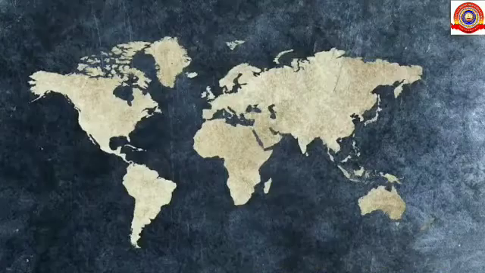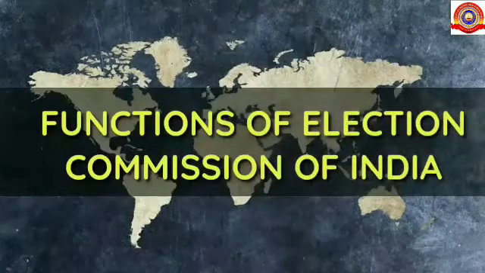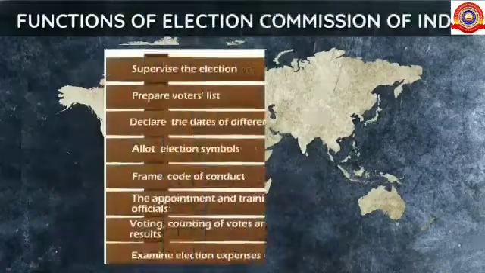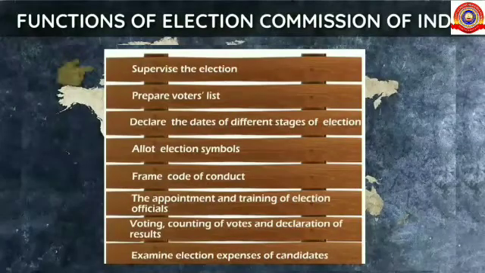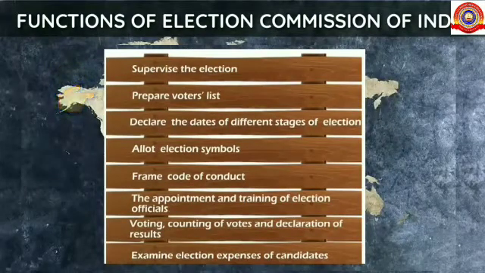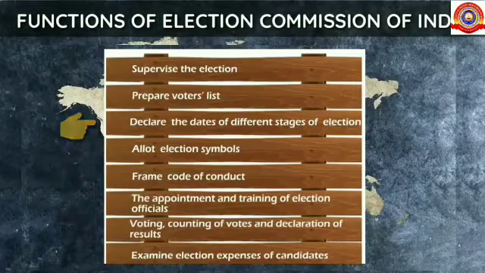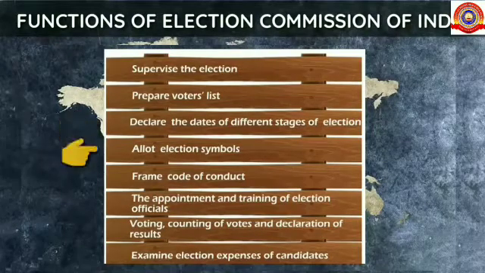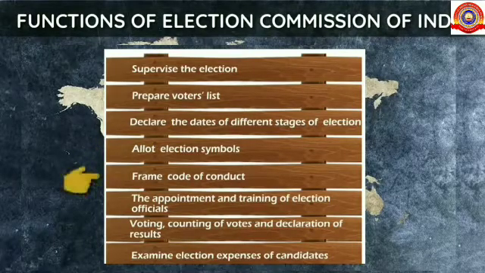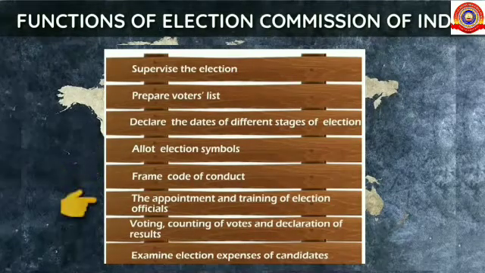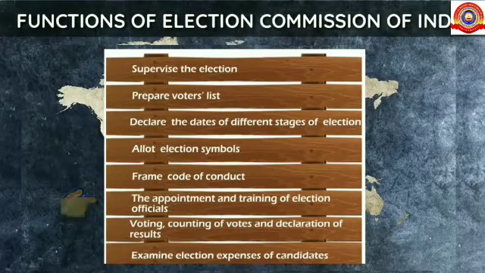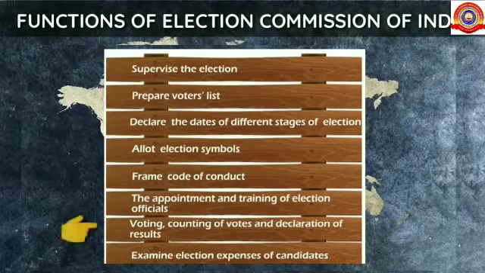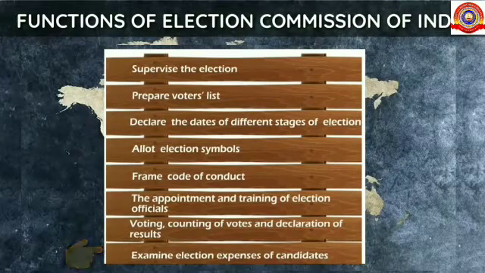Okay, next, let's study the functions of Election Commission of India. First one, supervision of election. Second one, prepare voters list. Third one, declare the dates of different stages of election. Fourth one, allot election symbols. Fifth one, frame code of conduct. Sixth one, the appointment and training of the election officials. Seventh one, voting, counting of votes and declaration of results. And last one, examine election expenses of candidates.